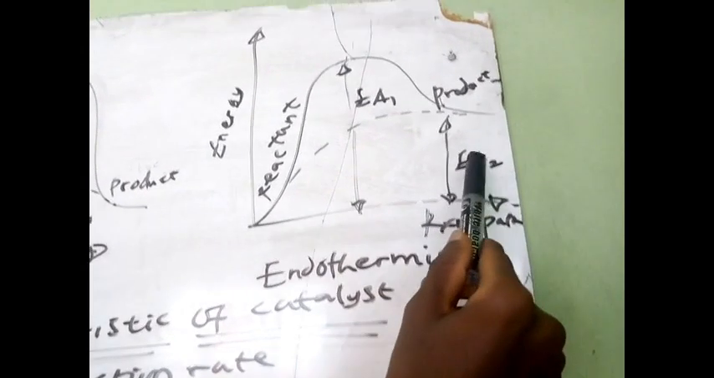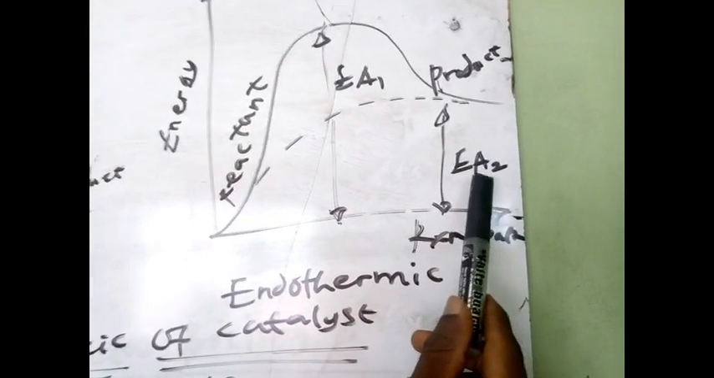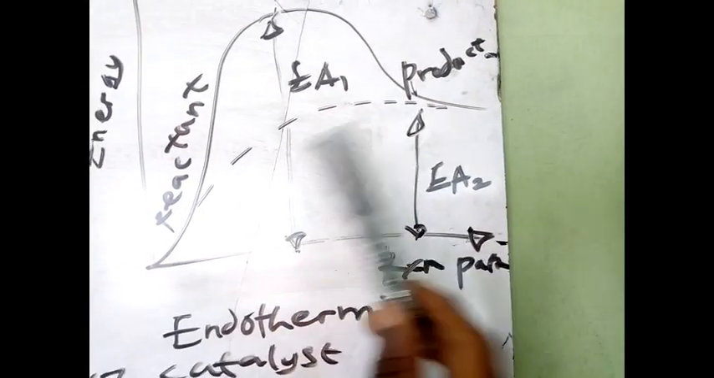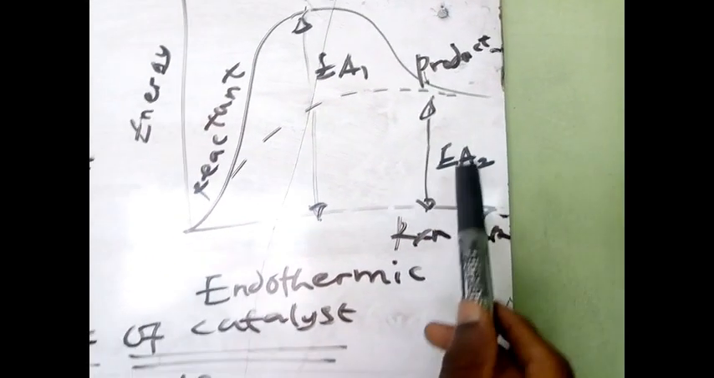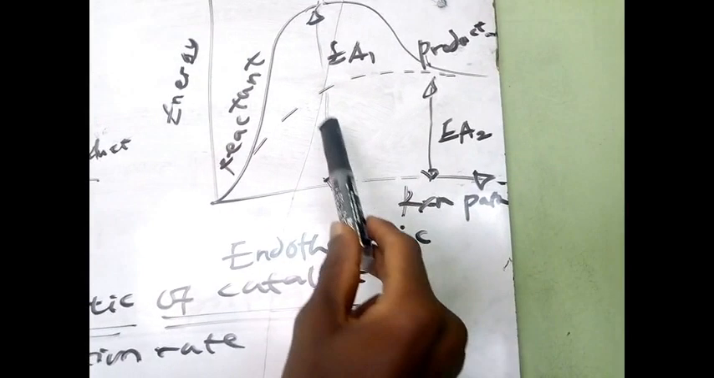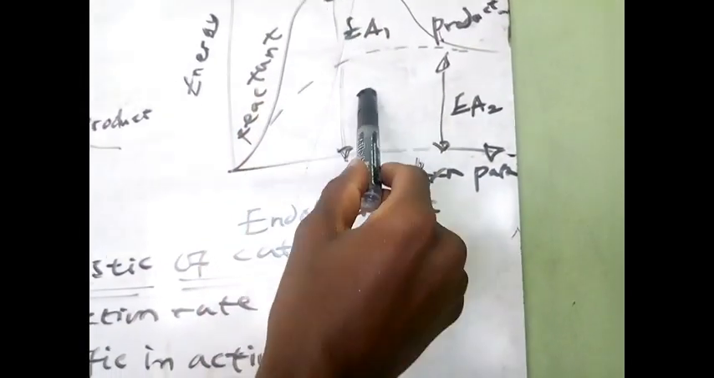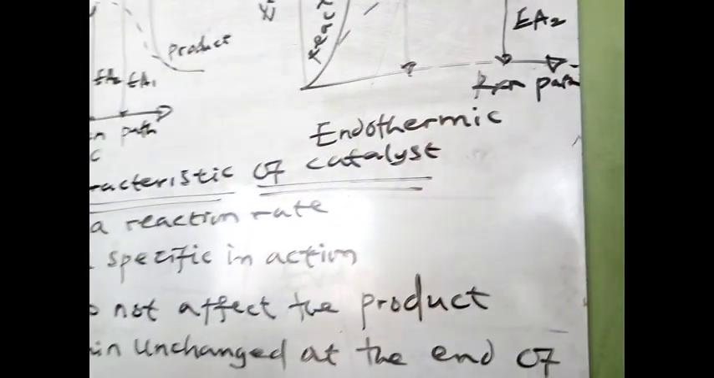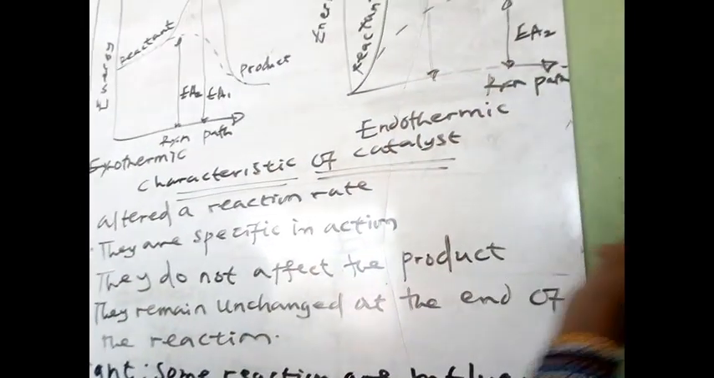This EA2 signifies that our activation energy is now being lowered as a result of the usage of a catalyst. But here, this is how high the activation energy can be when we do not use a catalyst. So with this, we can easily get our products.